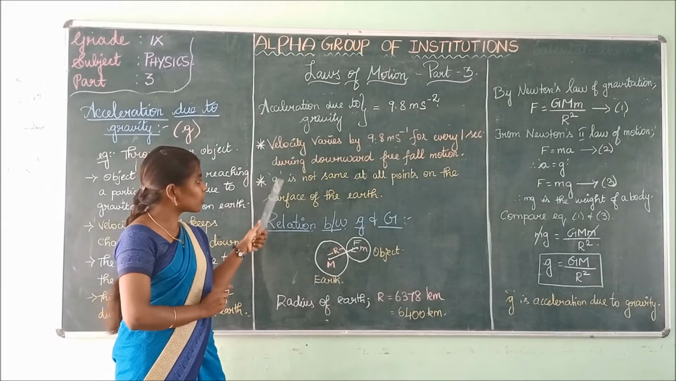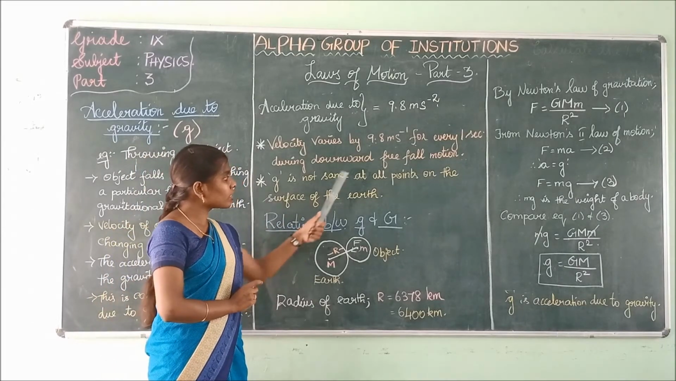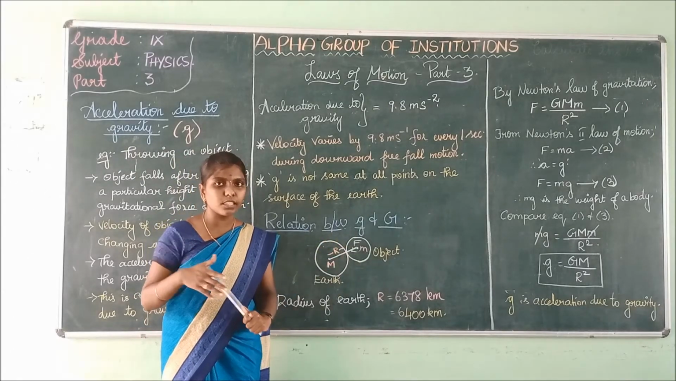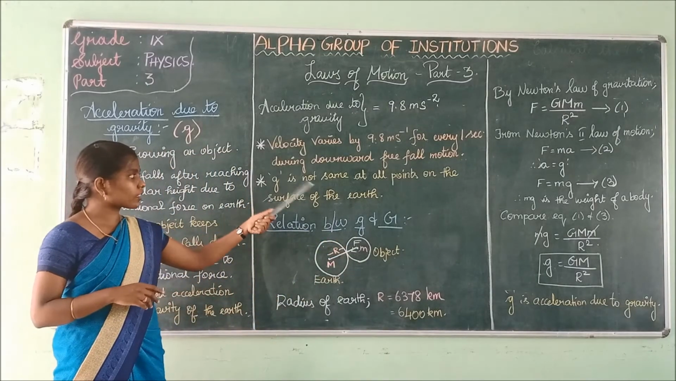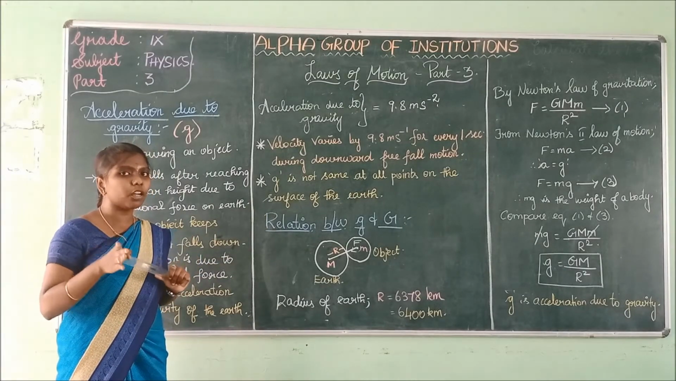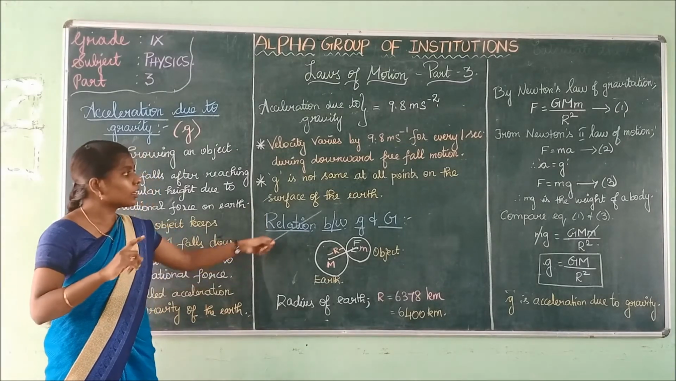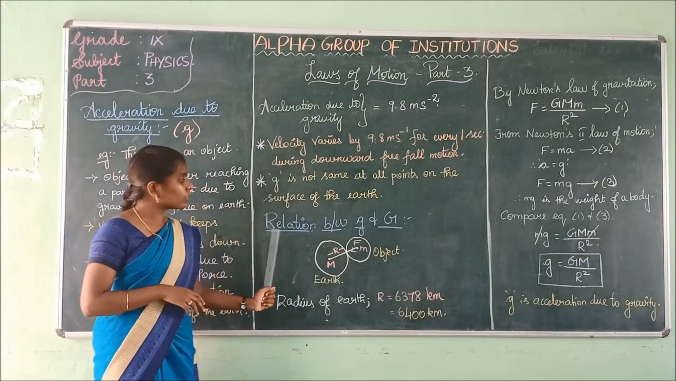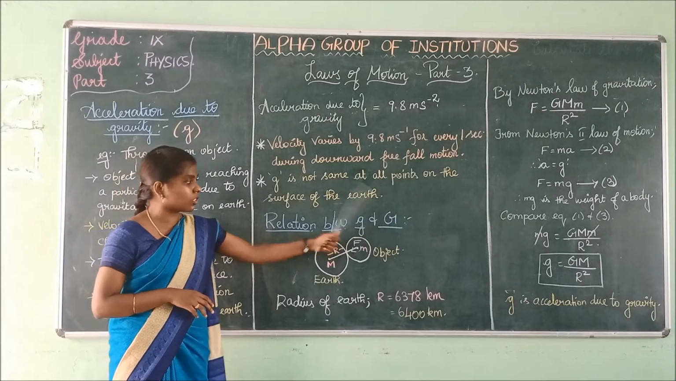The acceleration due to gravity is not the same at all points on the surface of the earth. It varies, as we have seen before. It is not the same at all points, including the center of the earth. Next topic which we are going to see is the relation between g and G.